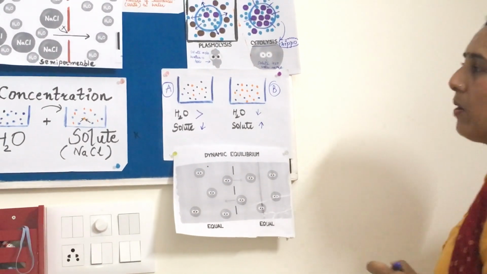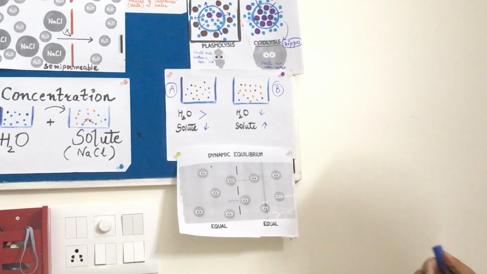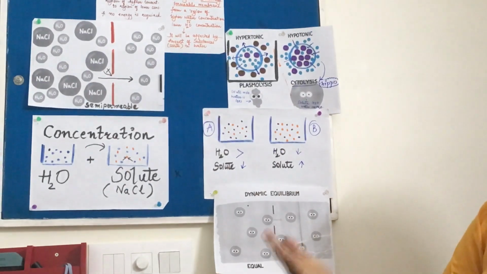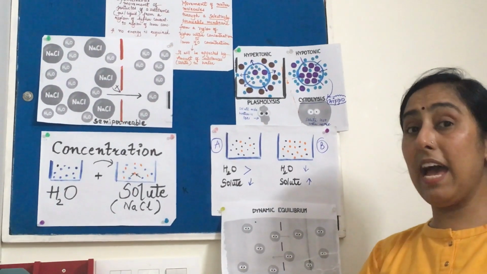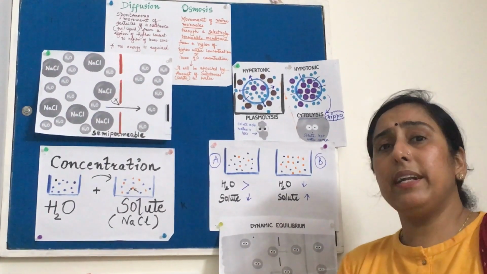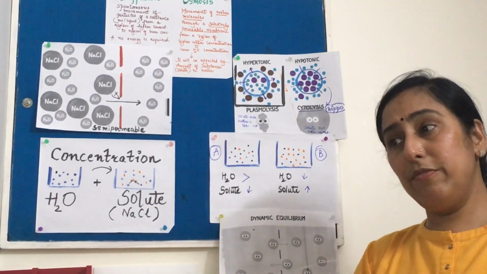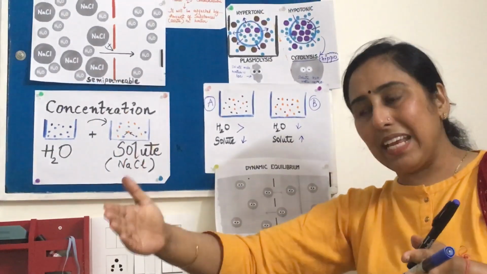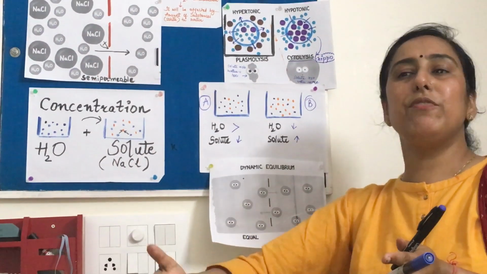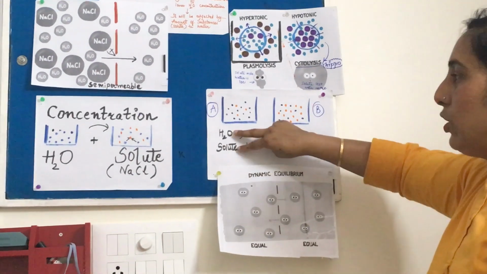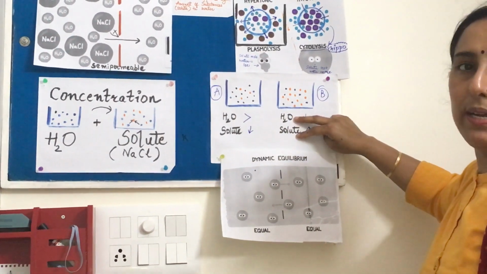So this is what basically the concentration is all about. So whenever we are going to talk about the movement of molecules, we have to think 2 ways. Number 1, where the water content is more, in two comparisons, in which section you will find more water and in which section you will find more salt. So then you have to focus on these 2 parts.